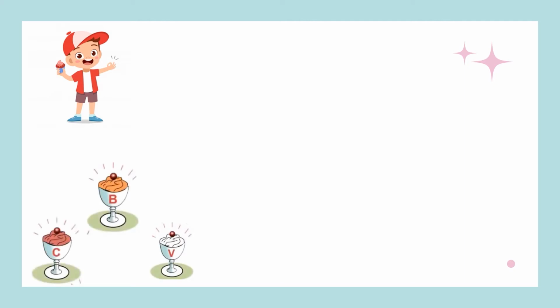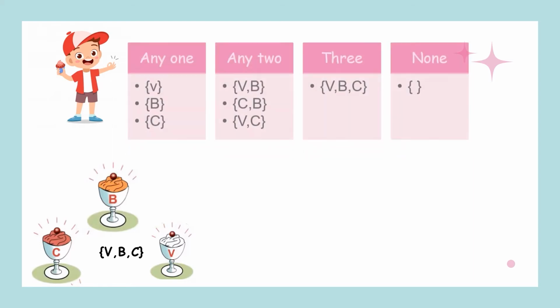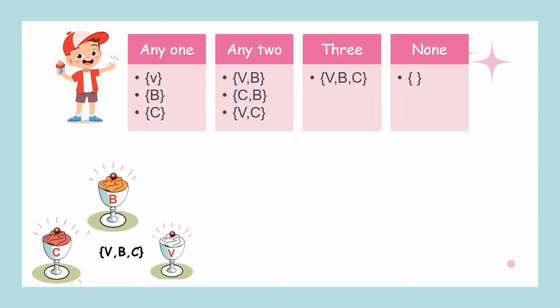So now let's start what are subsets with a cute example. I'm going to give you 3 choices of ice cream flavors: vanilla, butterscotch and chocolate flavor. Whatever I am giving you is the collection of 3 flavors, okay? So that is the original set. If I ask you to select these flavors in such a way that you have to choose only one, you will choose any of these 3 separately, am I right?